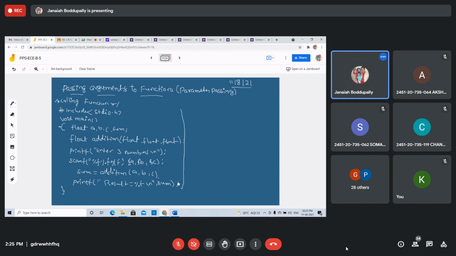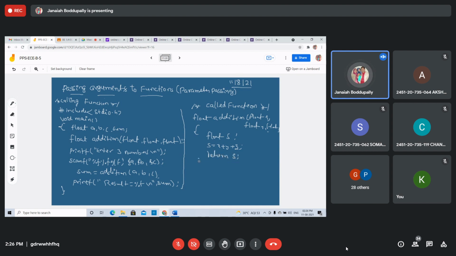Now the called function next. What is the called function? The function definition: float addition, float x, float y, float z. This is a function definition. Then take one more local variable, float s, to store the value: s equals x plus y plus z. Then return s.